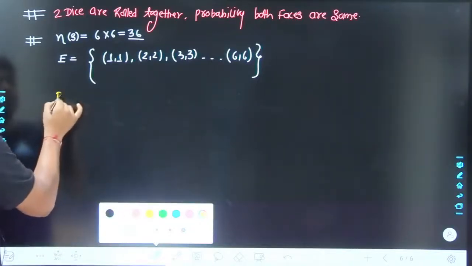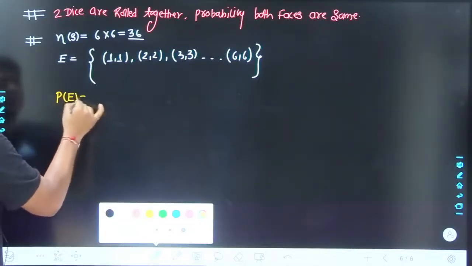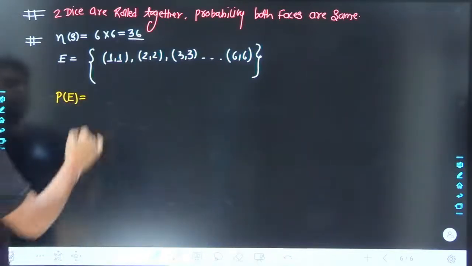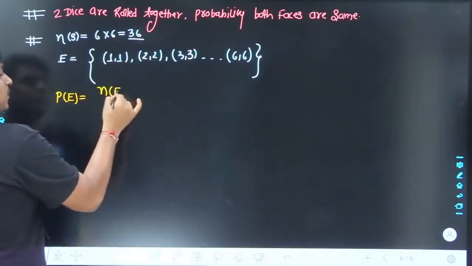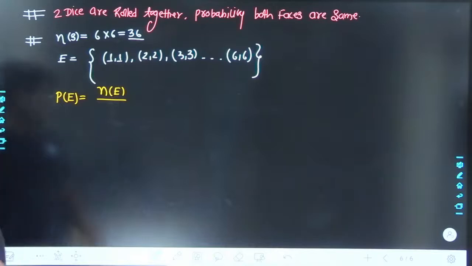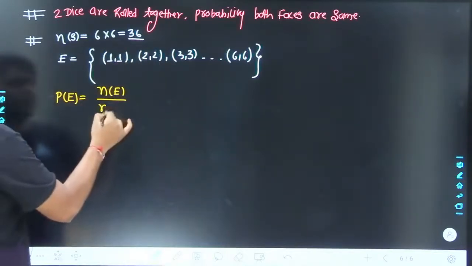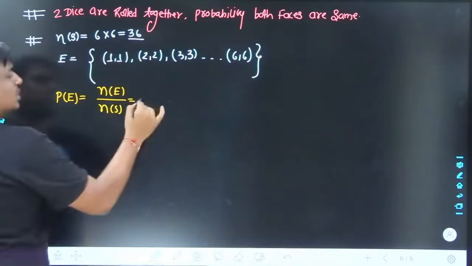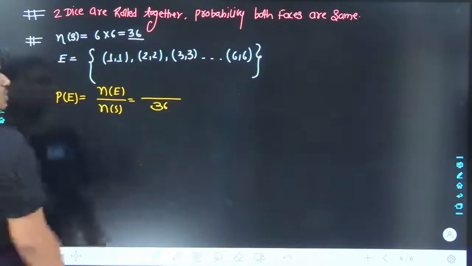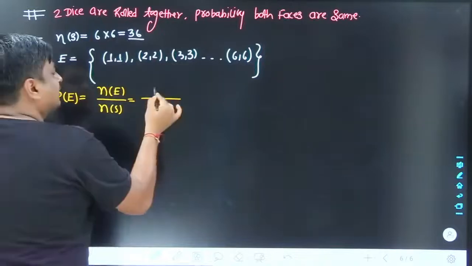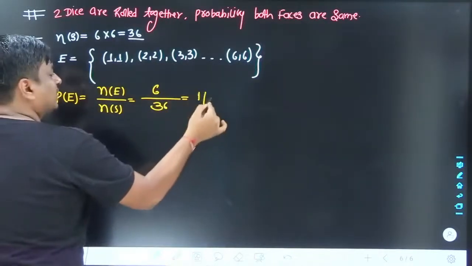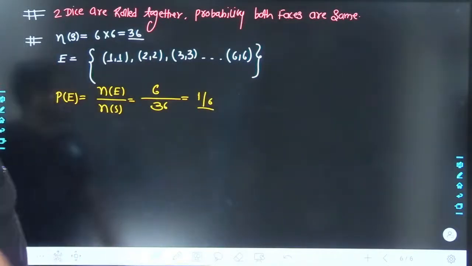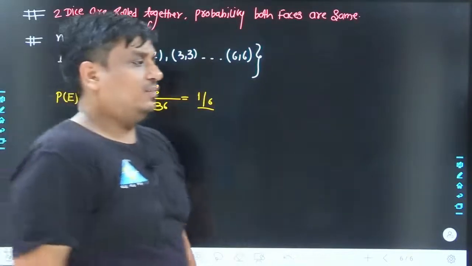If we talk about the probability of my favorable event E, I have to count the number of elements in my set E, the number of outcomes in my favorable event, divided by the total number of outcomes in my sample space. Total number of outcomes in my sample space is 36 and total number of favorable events is 6. 6 divided by 36. The result is simply 1 by 6.